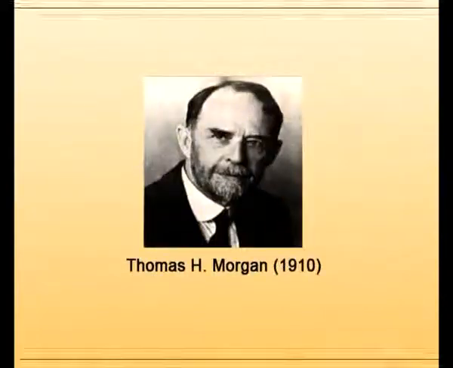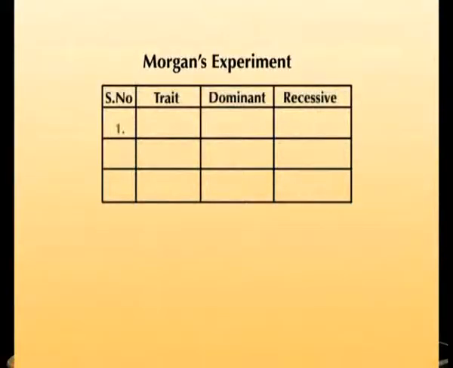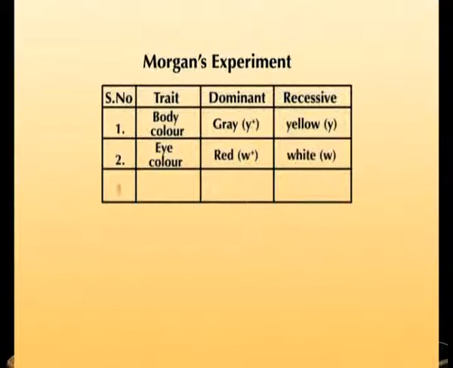Now, let us discuss Morgan's experiment. T. H. Morgan in 1910 studied the inheritance of three genes present on the X chromosome of Drosophila, namely body color, eye color, and wing length. The dominant and recessive forms of these traits are, for example, in body color, gray body is dominant over yellow body. In case of eye color, red eye is dominant over white eye. In case of wing length, normal wings are dominant over miniature wings.